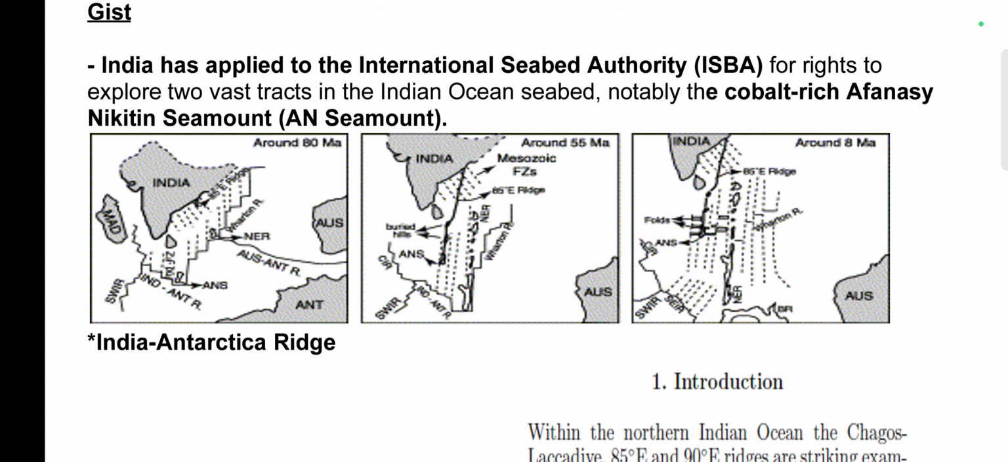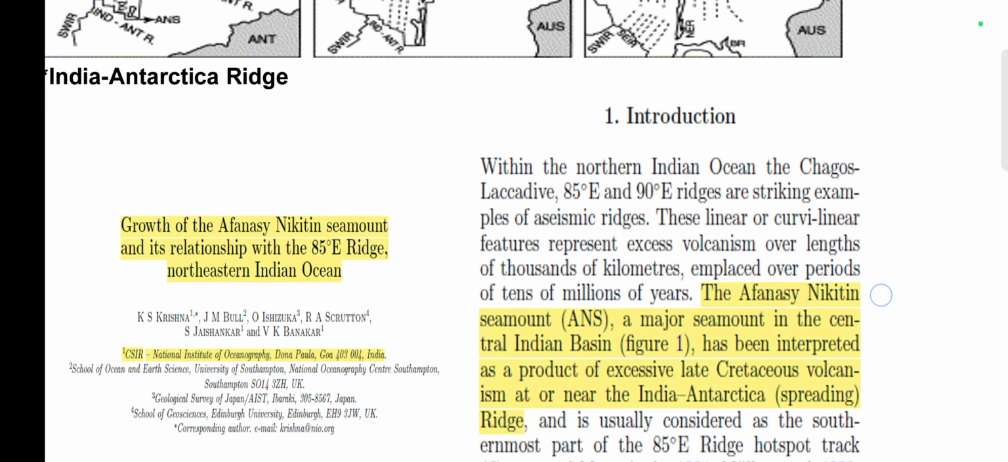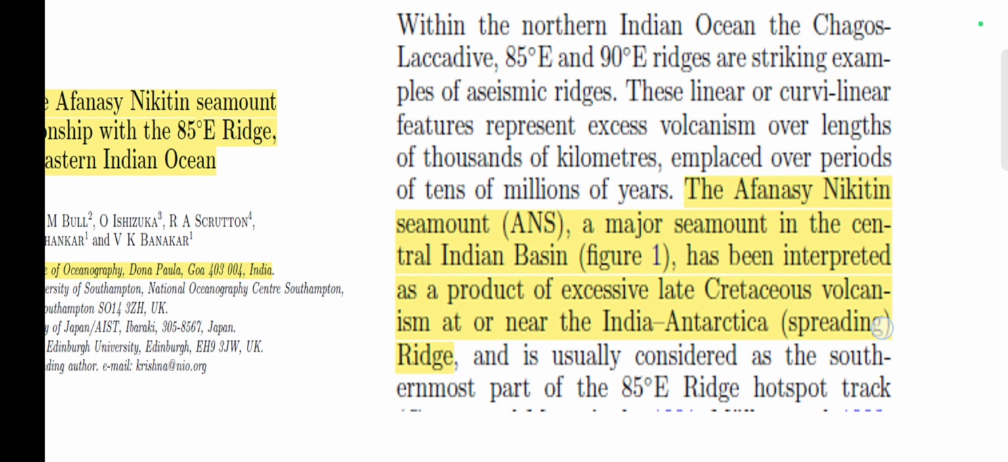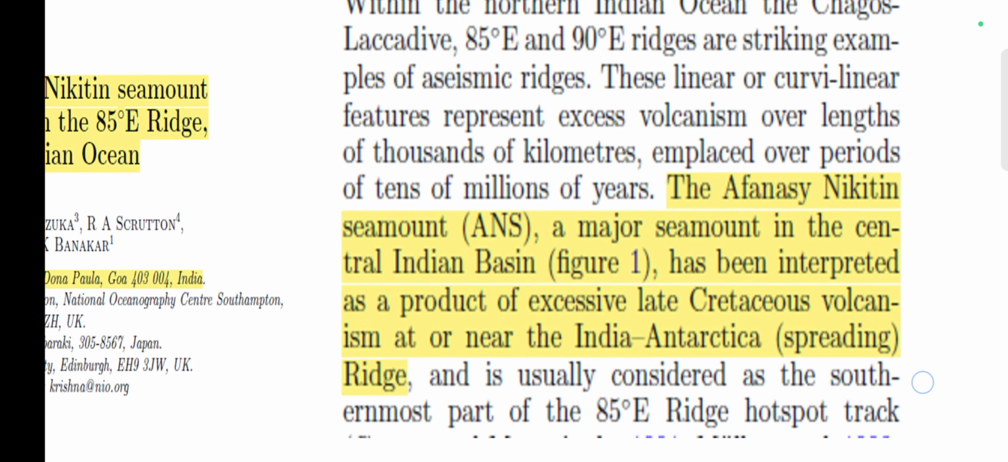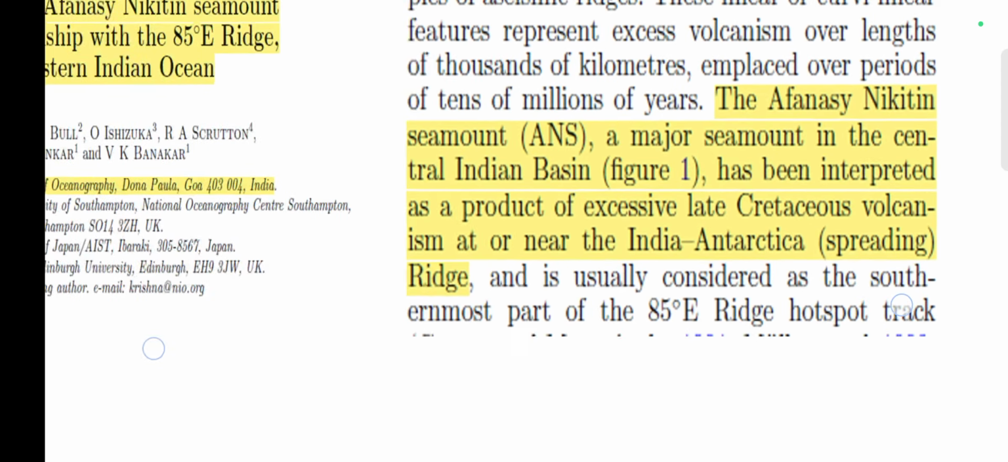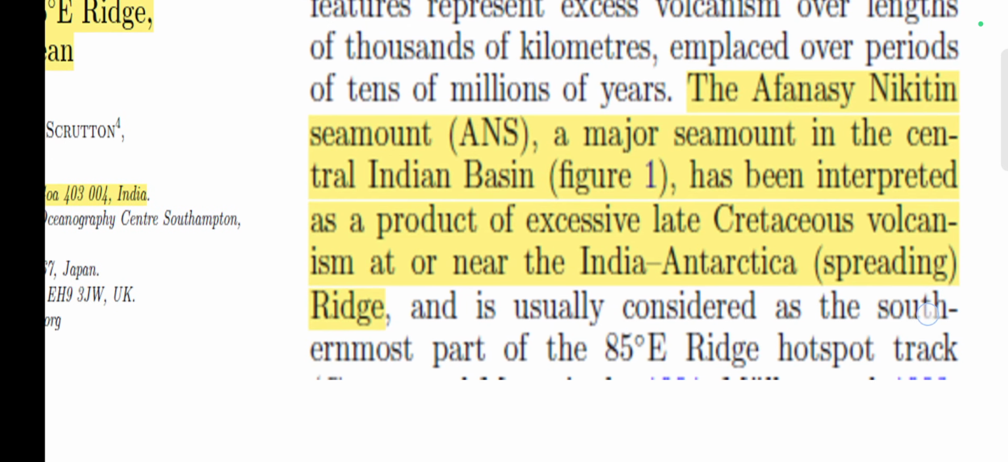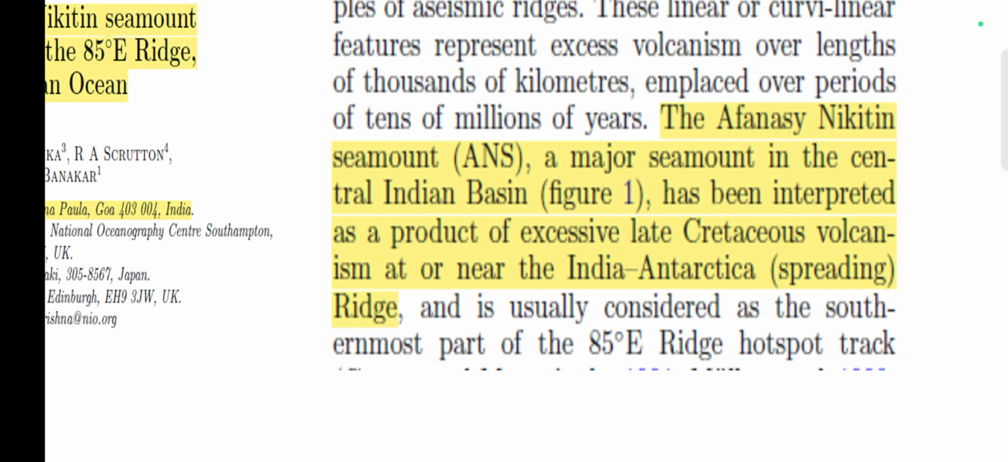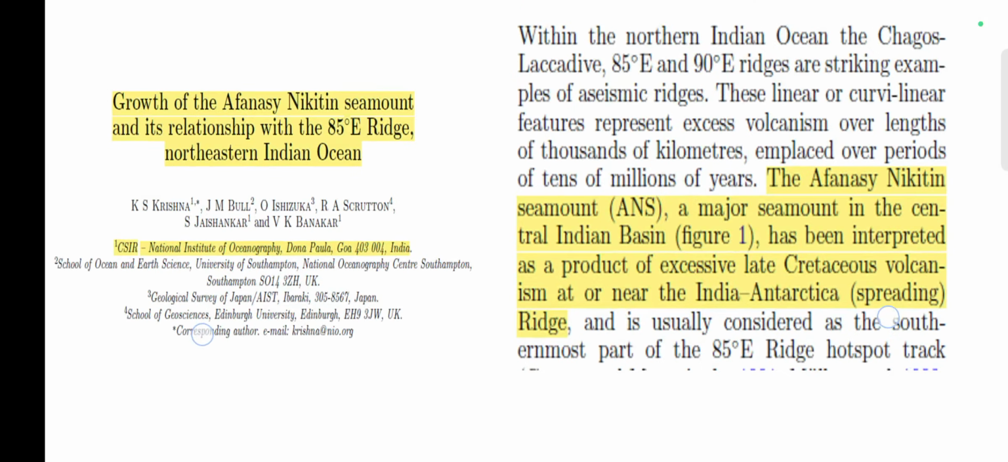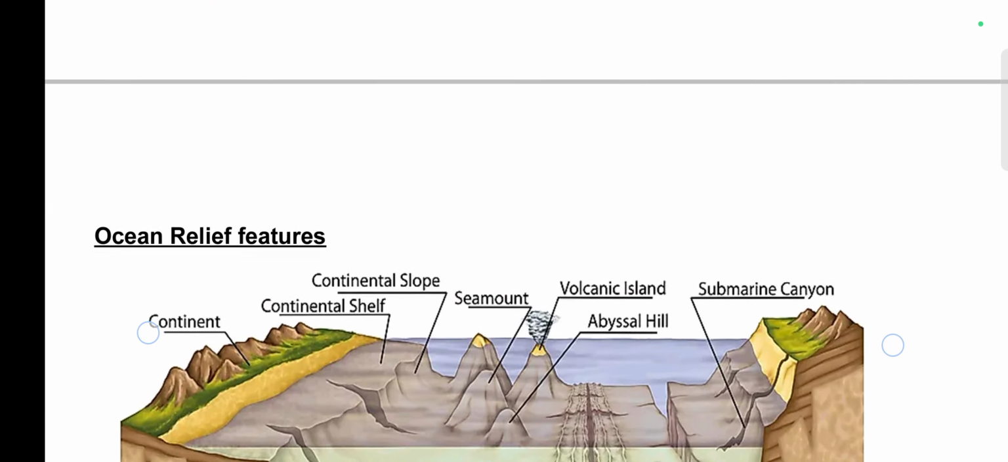This A and C Mount region is located at the junction of the India Antarctic Ridge, and we will have much more discussion about this in the coming minutes. You can see it here. AN seamount, a major seamount in the central Indian basin, has been interpreted as a product of excessive late Cretaceous volcanism at or near the India Antarctic ridge. So it was formed during the late Cretaceous volcanism period, right?